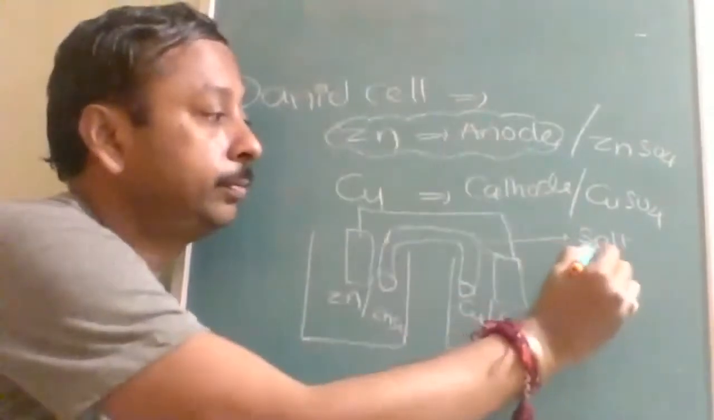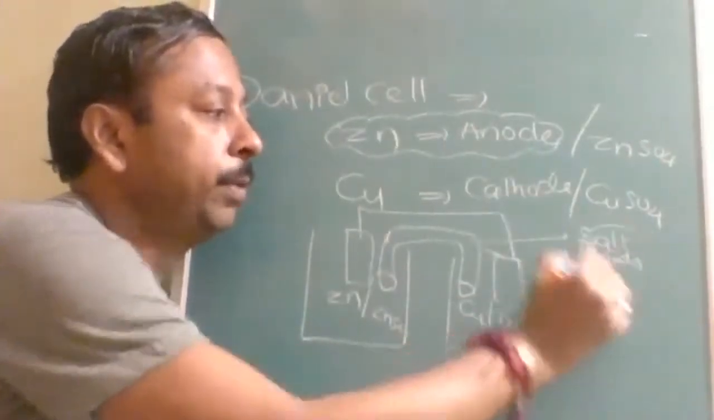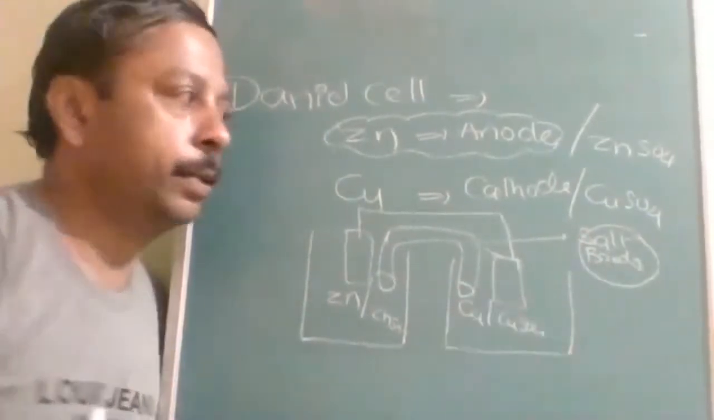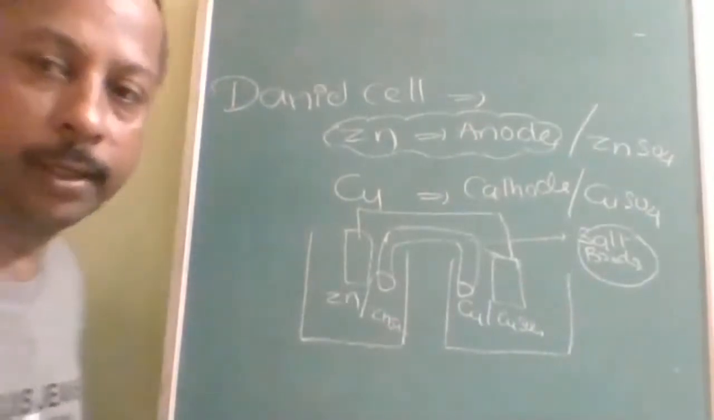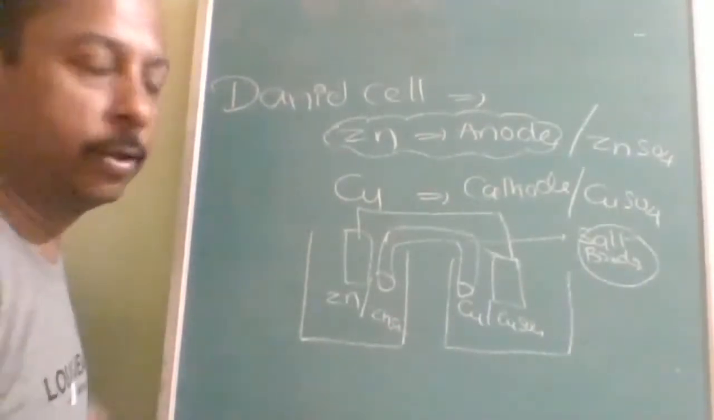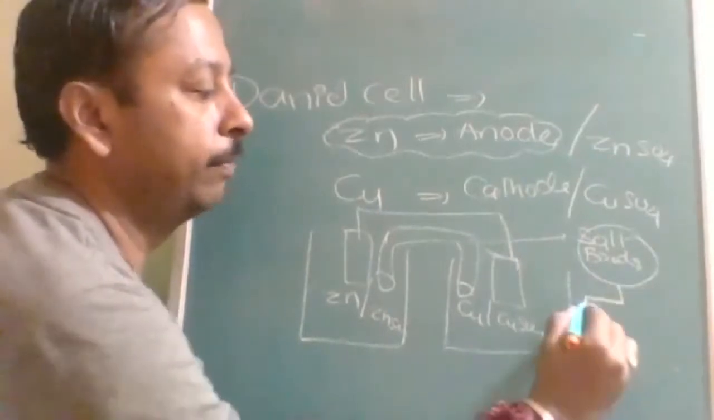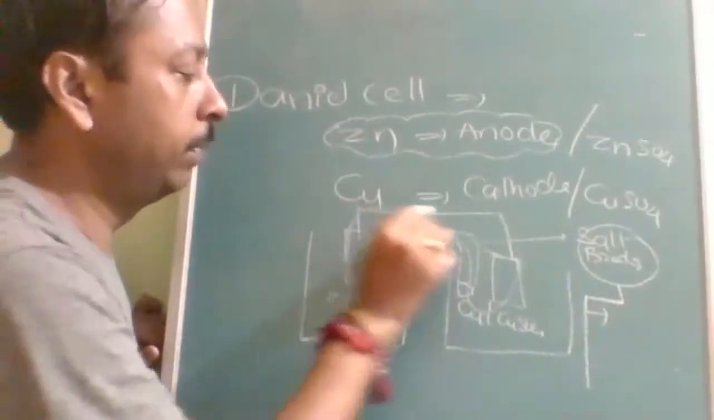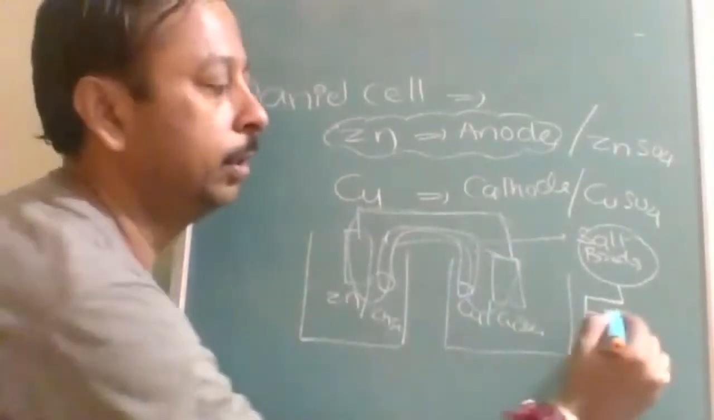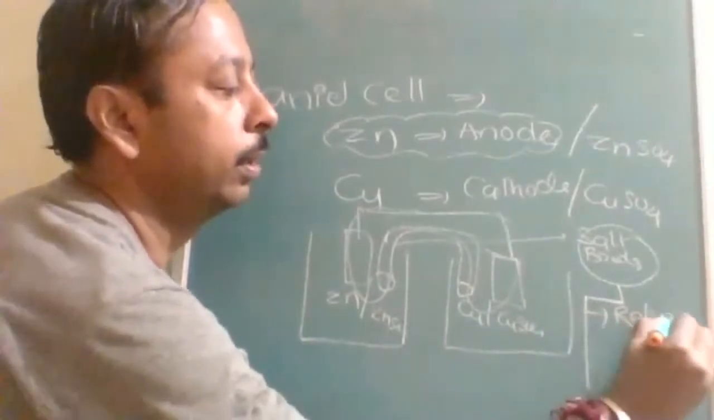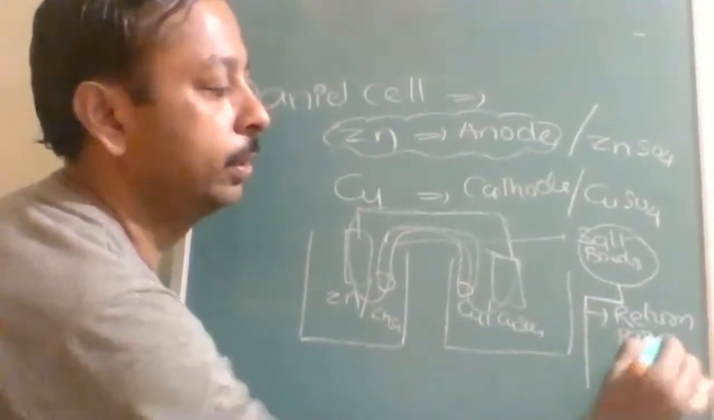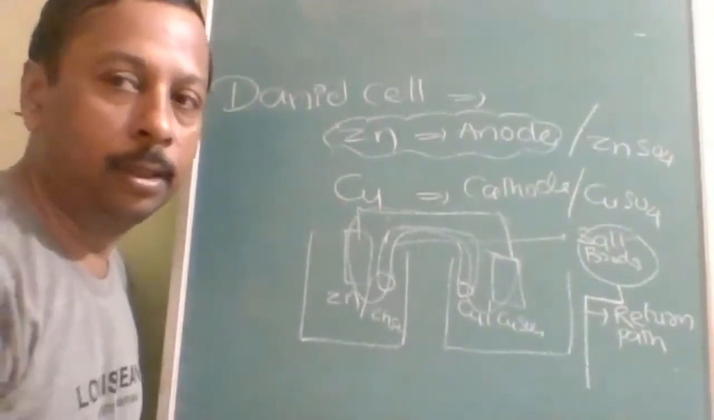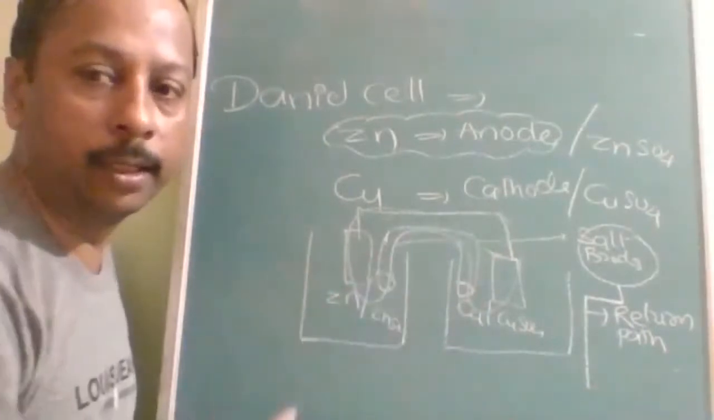The salt bridge has three purposes. Who can say the three purposes? There are three purposes, because this type of question will give you more than one correct option. First of all, the salt bridge provides the return path. The continuity is maintained because of the salt bridge only. Electricity will not flow into a broken circuit, so the return path must be provided. That is the first thing.